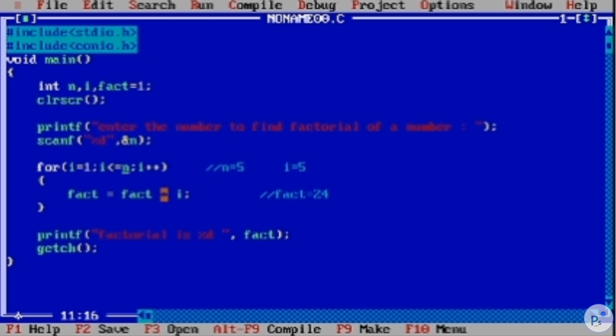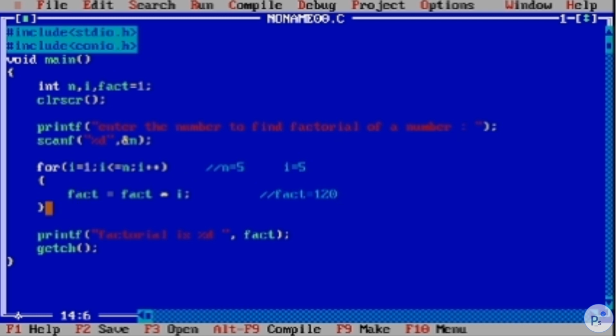But 5 is equal to 5, here is logic. Got it? So the previous value of fact was 24. Now it's multiplied with 5, so 24 times 5 is 120. So the value of fact is 120.